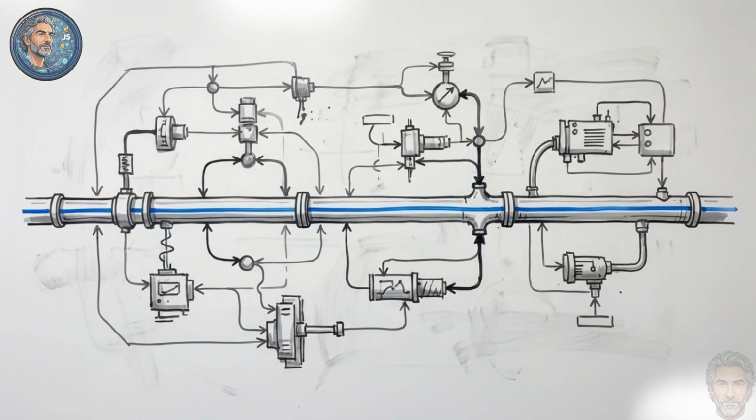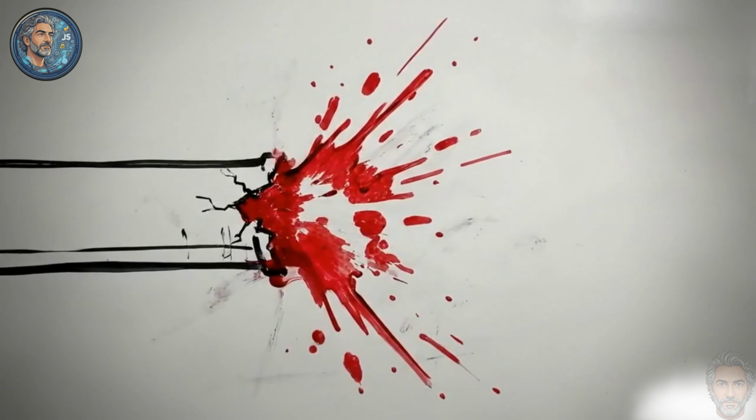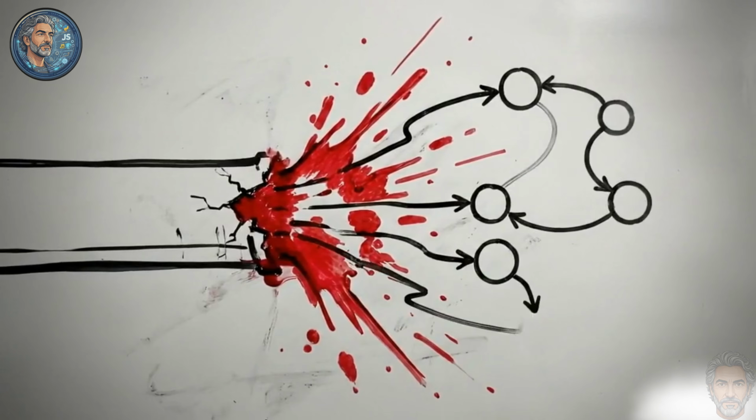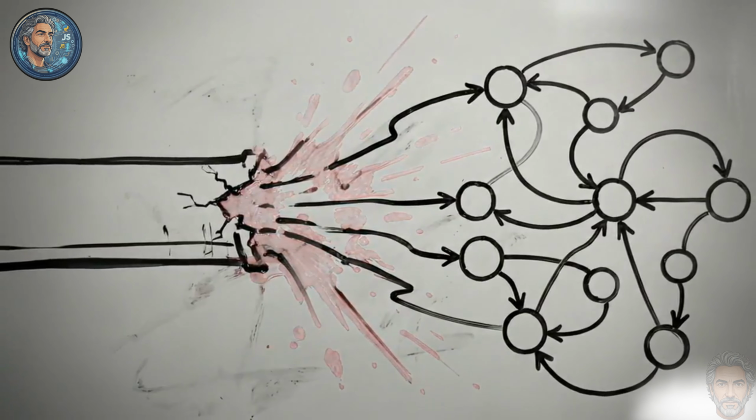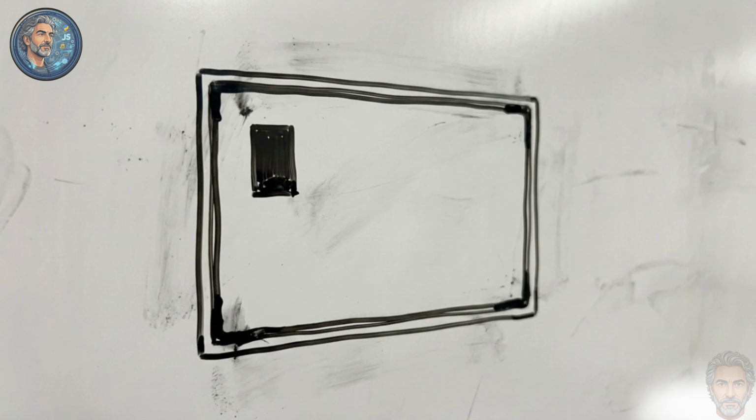This schematic represents a major architectural fracture in modern software. The single deterministic pipeline, where data flows predictably from input to output, shatters into a highly complex, multi-agent orchestration web. Enterprise AI workloads have outgrown single prompt executions.